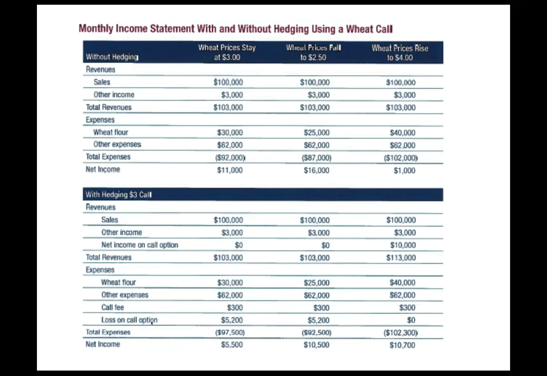The loss on the call option: we're going to lose $1,500 by doing the option right there. And then our total expenses, you can see where that comes into play, and net income of $5,500, $10,500, and $10,700. So what this has essentially done is, if the normal price is $3 and prices go up, we would actually make more money because we've hedged our bets. We have a contract, and we're going to be paid essentially the $10,000 as part of the income on the call option.